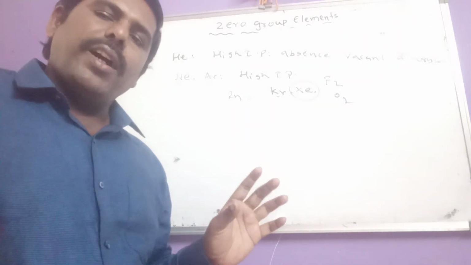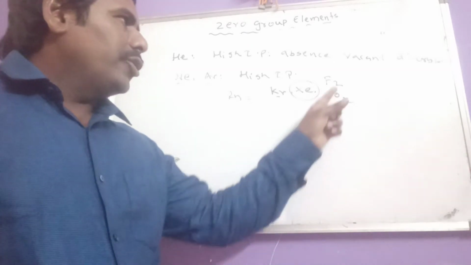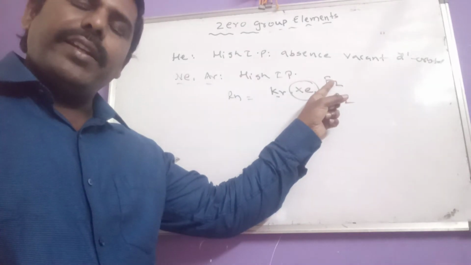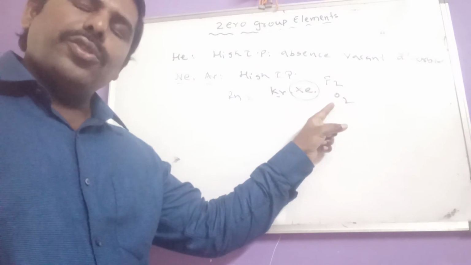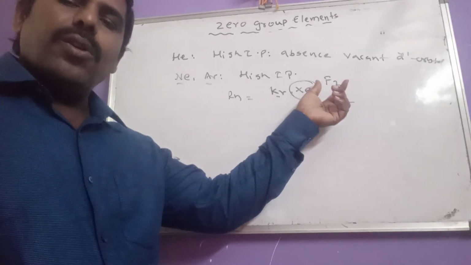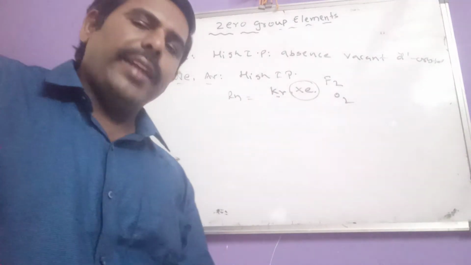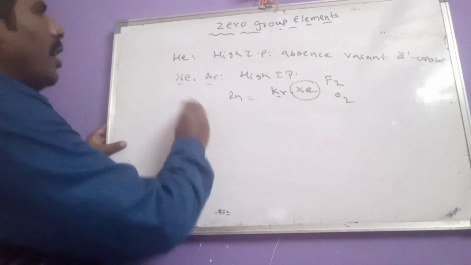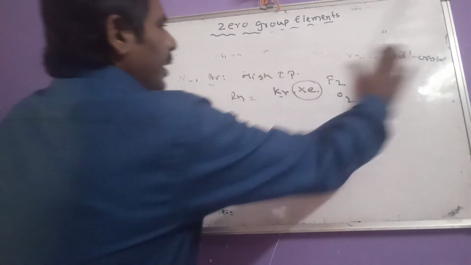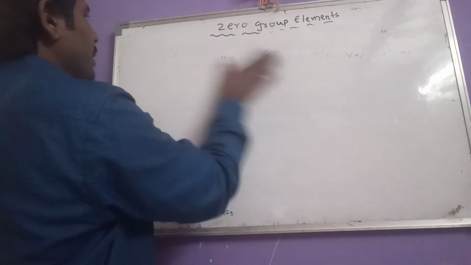Due to the high electronegativity of fluorine and also the high electronegativity of oxygen, these two only can combine with xenon. So xenon gives compounds chemically by reacting with fluorine and oxygen.